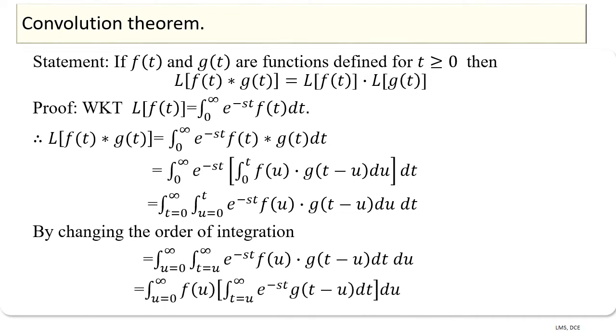This can be written as integral u is equal to 0 to infinity f of u of integral t is equal to u to infinity e power minus st into g of t minus u into dt of du.